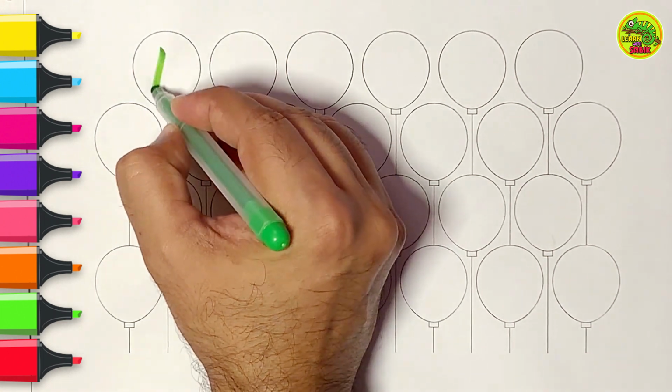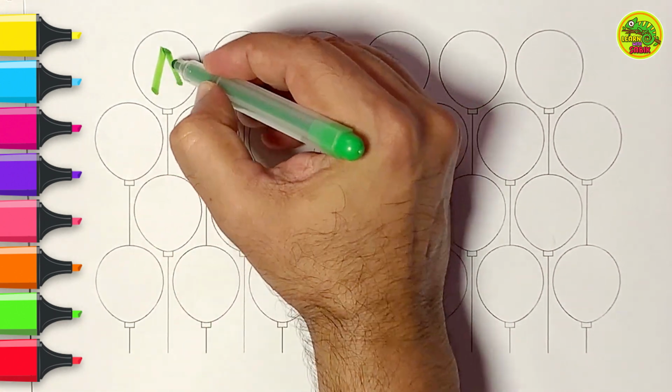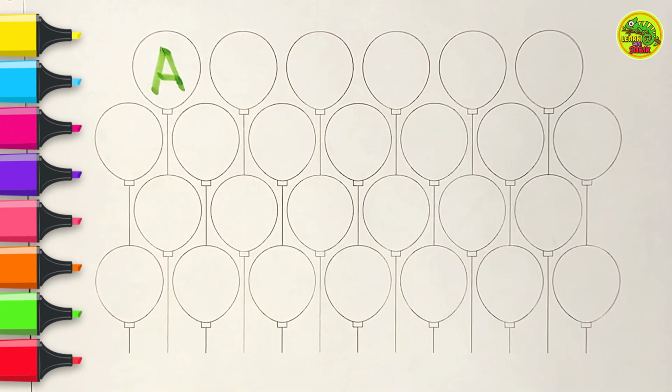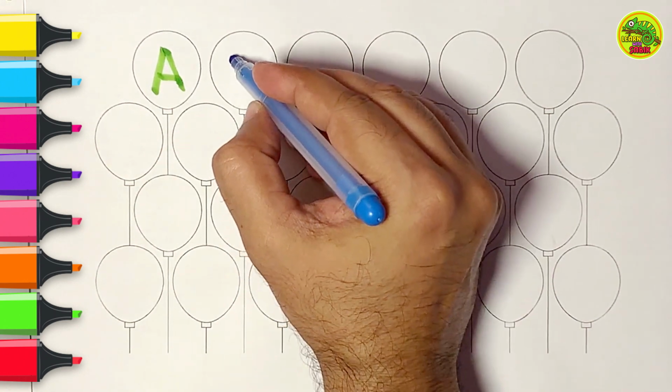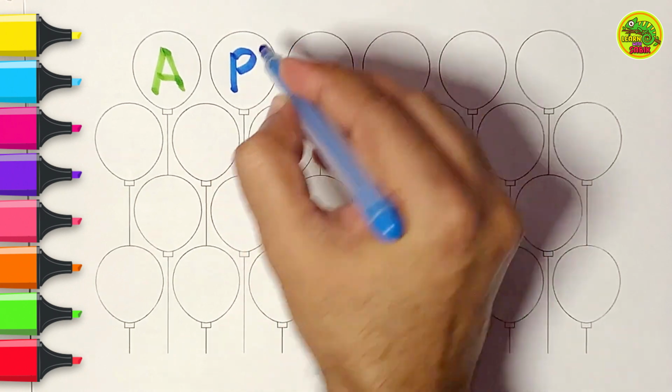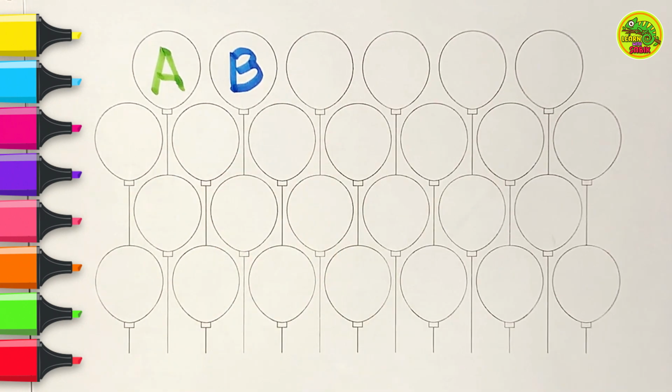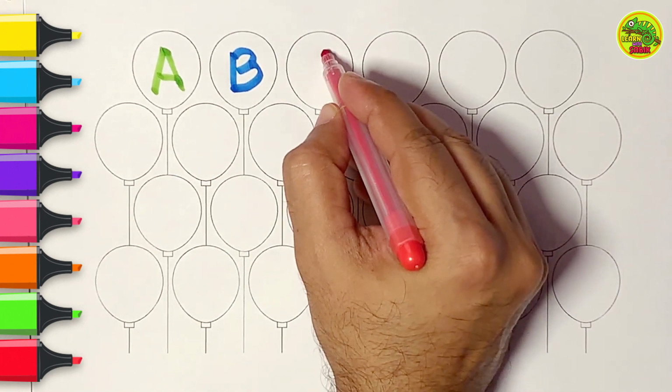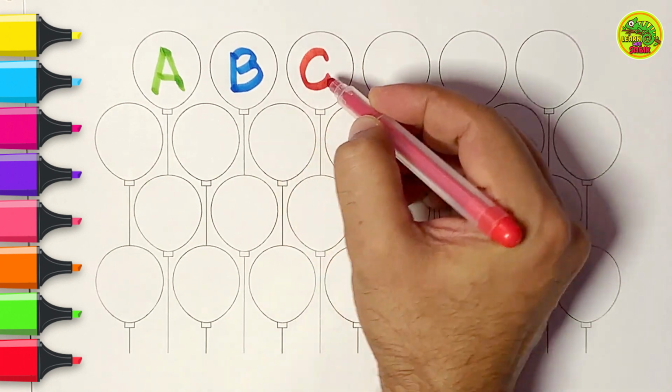Green color. A. A is for apple. Blue color. B. B is for ball. Red color. C. C is for cat.